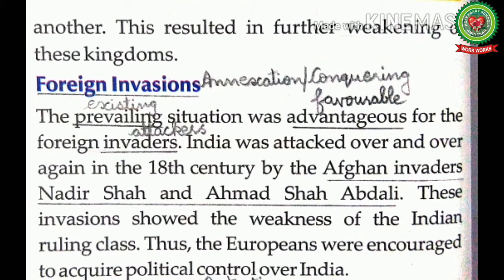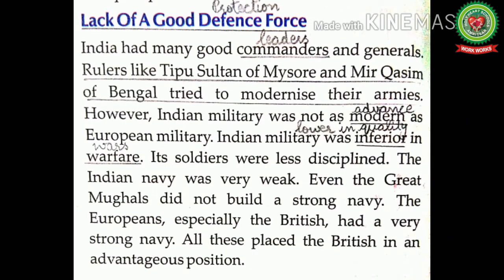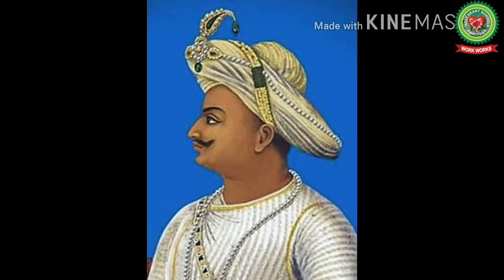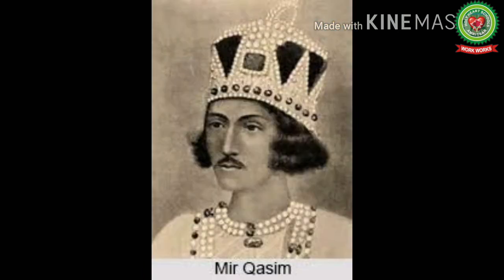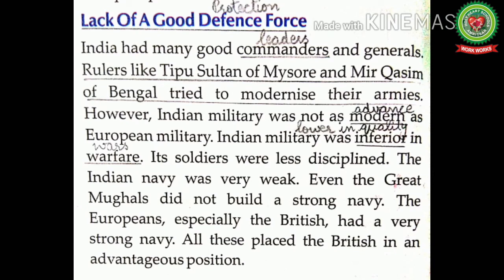Thus, the Europeans were encouraged to acquire political control over India. So, we can say that to acquire political control over India, the Europeans took advantage of the weakness of the Indians. The other important reason that enabled the British to establish an empire in India was lack of a good defense force. Defense means protection. India had many good commanders and generals. Commanders means leaders. Rulers like Tipu Sultan of Mysore and Mir Qasim of Bengal tried to modernize their armies.